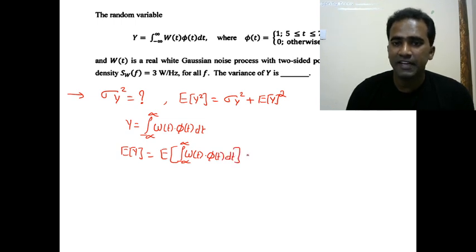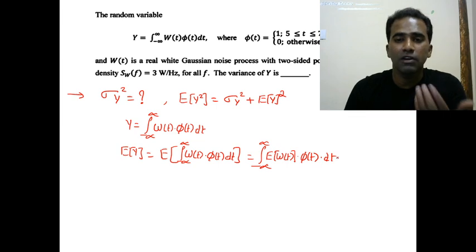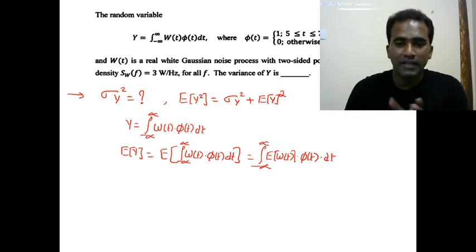So expectation, we can take it inside. Here phi of t is a deterministic signal. So expectation can be taken inside, and we can apply it as expectation of w of t into phi of t. Phi of t can be put outside because phi of t is a deterministic signal. Expectation should be applied only for random signals.